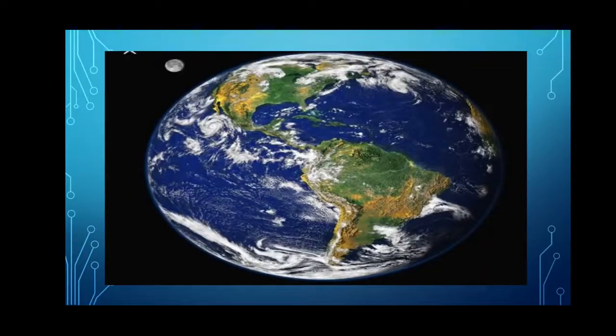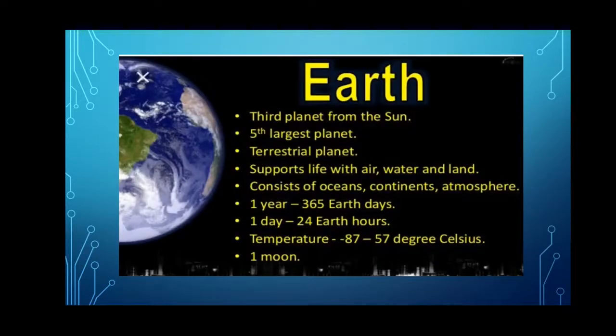This is a picture of our planet Earth. Earth is a planet where we are living. It is round or spherical in shape, like a big ball. It moves around the sun. Earth gets light and heat from the sun. Our Earth is surrounded by air. This air around our Earth is called atmosphere. This atmosphere protects us from the harmful rays of the sun.